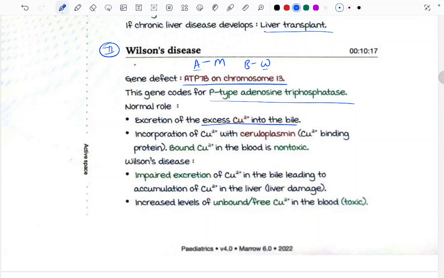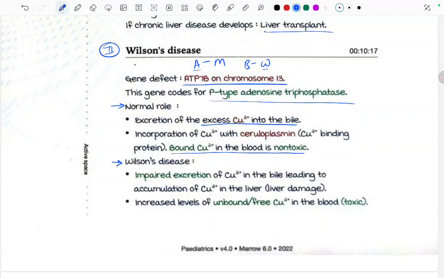So excess copper is excreted into the bile, and copper is incorporated with ceruloplasmin, a copper binding protein, and bound copper in the blood is non-toxic. So it is binding the copper to ceruloplasmin, and then the bound copper is non-toxic. But what happens in Wilson's disease?